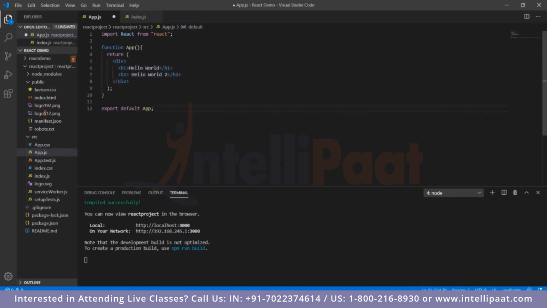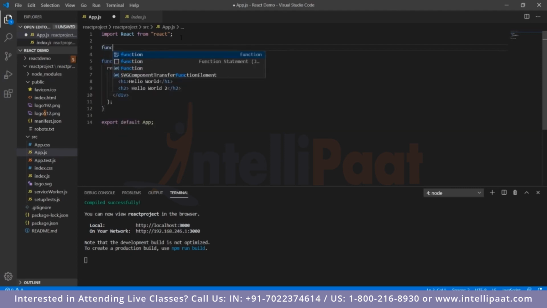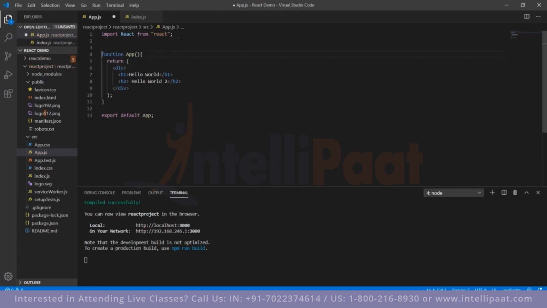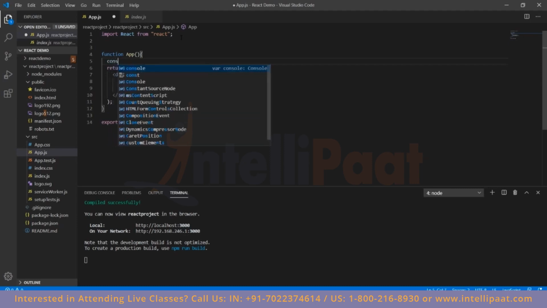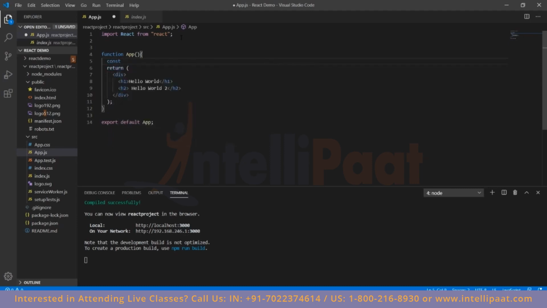So what we will do next is add some dynamic functionality to the code, because that's what ReactJS is primarily useful for. We'll just create, I would say, another function, and we'll just create it inside the app itself. We don't need to create another function for it. We'll just go over here and we'll create a const function. Say rather than writing an entire function for it, we can just create, say, hello world, so something would reflect on our console. So the way to do this is to create a function using const.